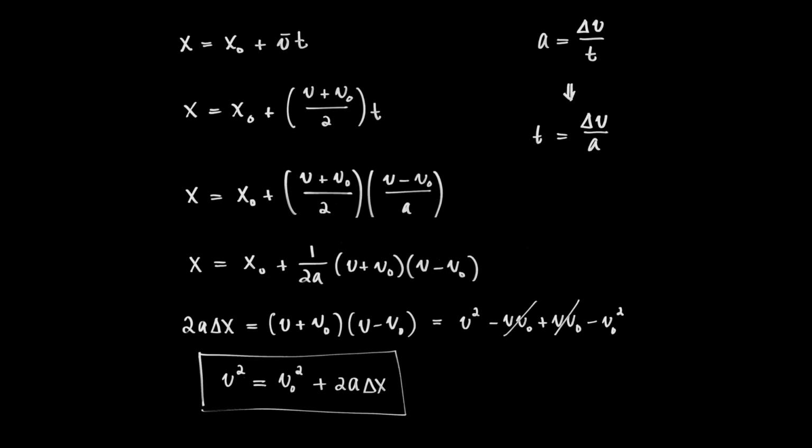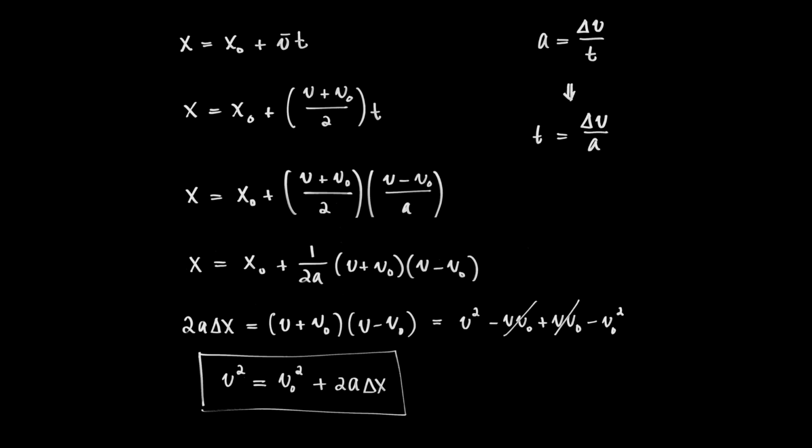And in this second demonstration, I'll start from the same place. x is equal to x0 plus v average times t. I'm going to start at the same place, and I'm going to take the same first step. My first step is to take the average velocity and write in what I know the average velocity is equal to, which is v plus v0 divided by 2, then multiplied by t. But now I'm going to go off in a different direction.